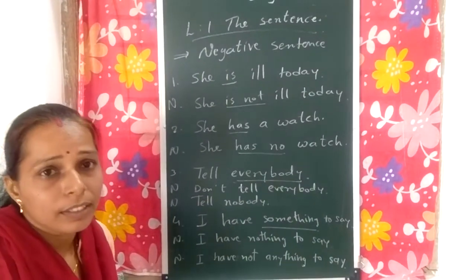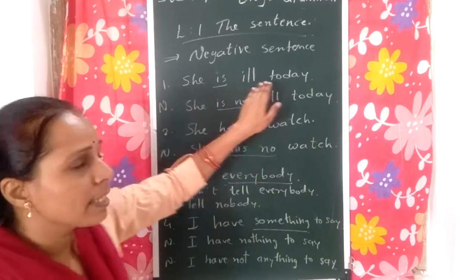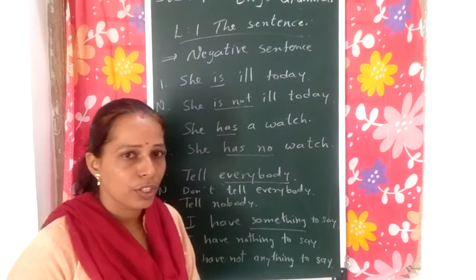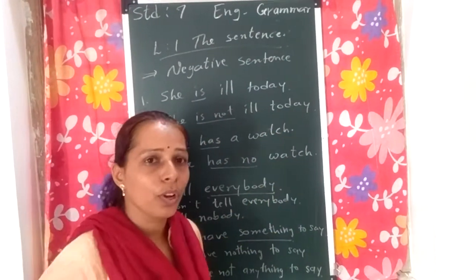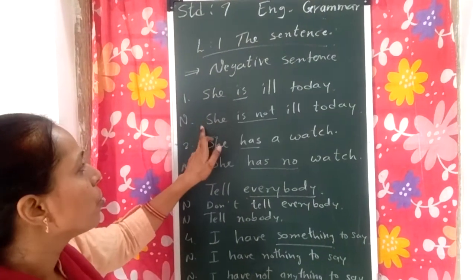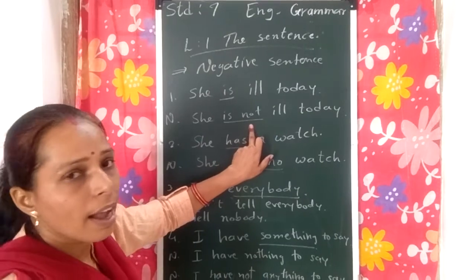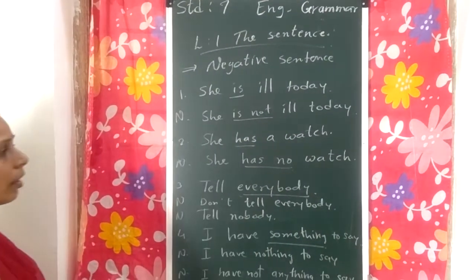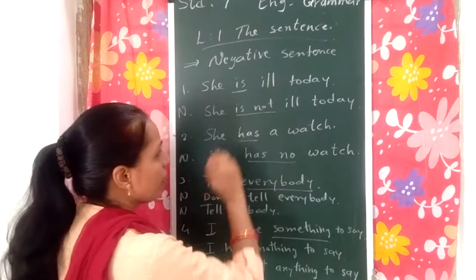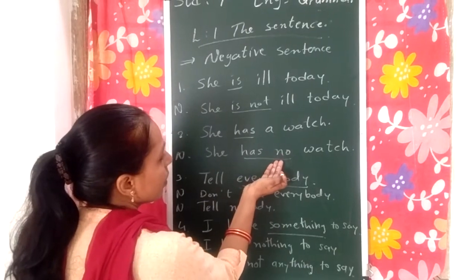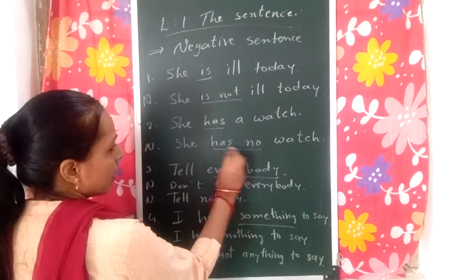As we studied in the previous classes, 5th or 6th standard, we make the sentence negative by adding not into it. As like, she is ill today, she is not ill today. To make this sentence negative, we add not. Okay. Now, she has a watch. She has no watch. Here no is added to make it negative.